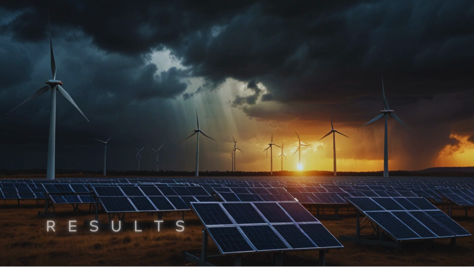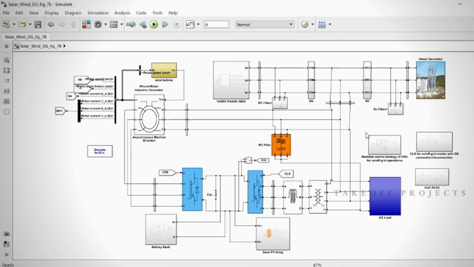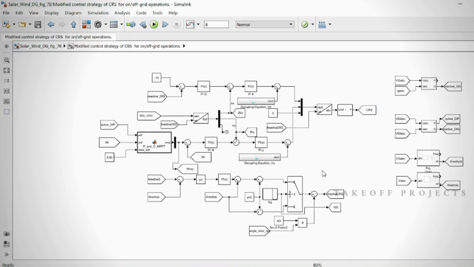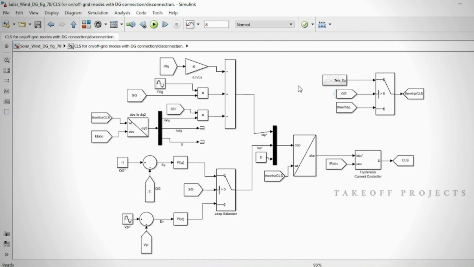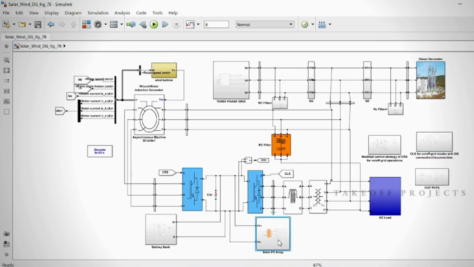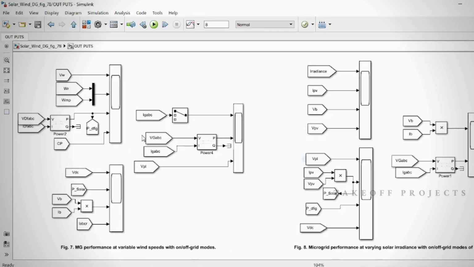Results. In this project, the block diagram illustrates Grid Interactive wind solar DG-based AMG with a battery bank. The DFIG driven by the wind turbine has two VSCs, namely CRS and CLS, with a common DC link along with a battery between rotor windings and PCI. The PV array is connected to the same DC link through a boost converter.